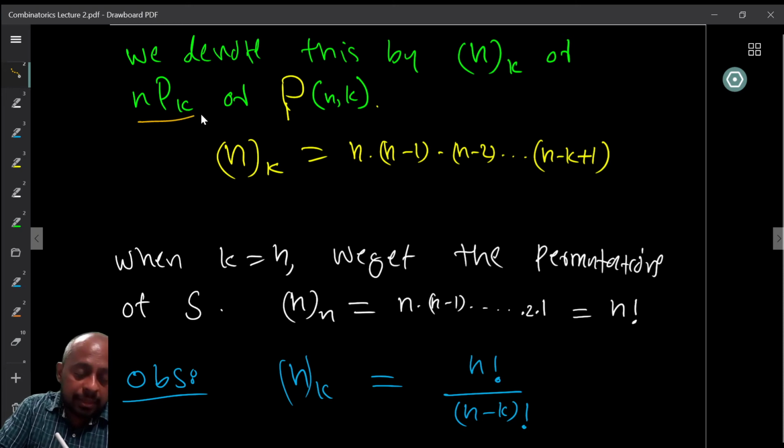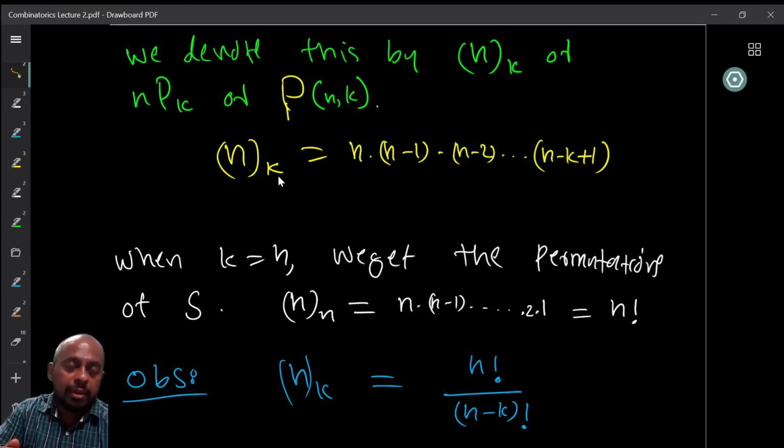All these notations are used, but we will stick with one of them as far as we can. Many textbooks follow many different notations, and sometimes we might just use one of these. Anyway, it's better to be familiar with this.